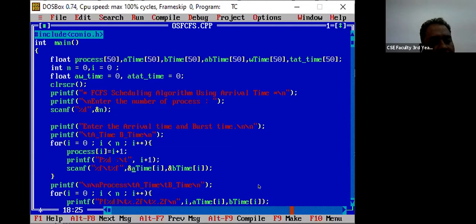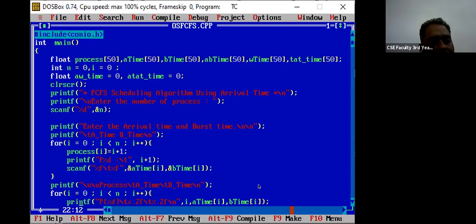Next, it's going to print, for example, "Enter for process p0 the burst time and the arrival time," and then it's going to take an input. Here you can see there is a %f, which means it's going to take a floating point variable. The ampersand a time is the arrival time, and b time is the burst time. So it's going to store them. That input is taken using a for loop.